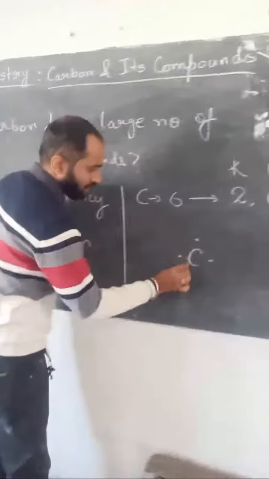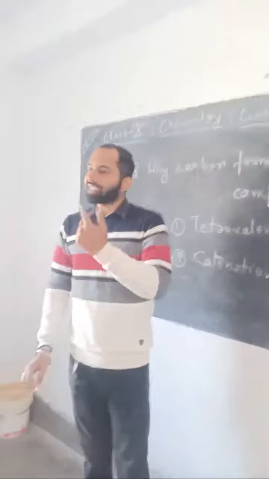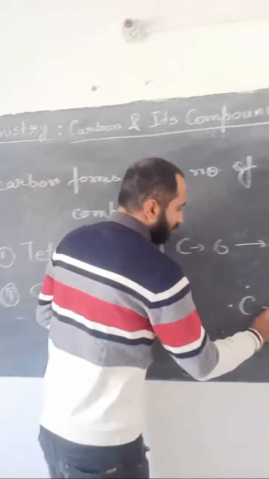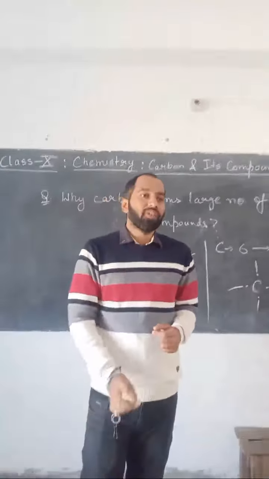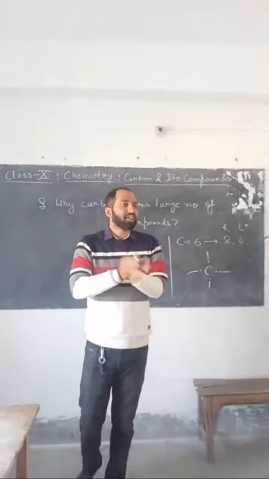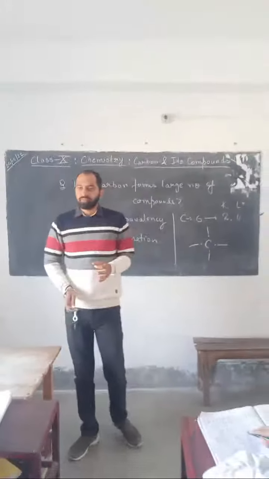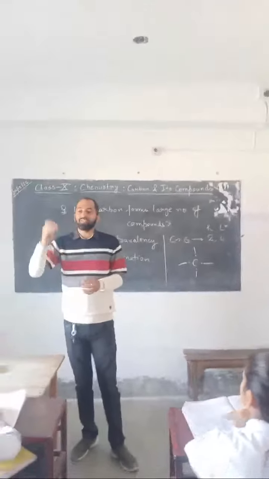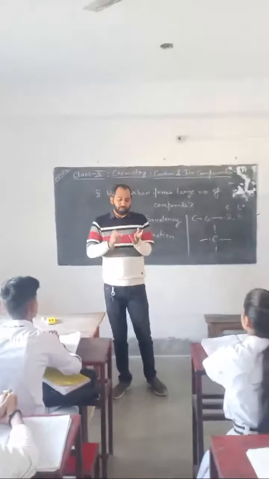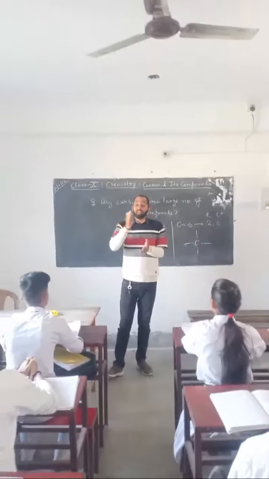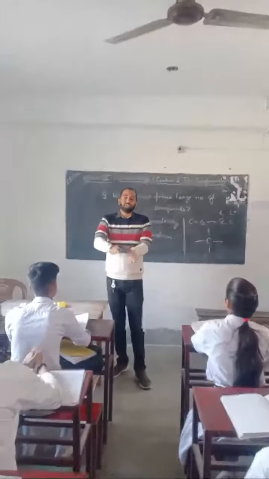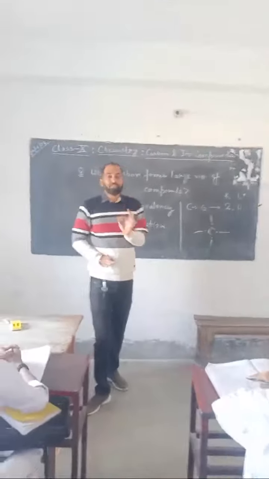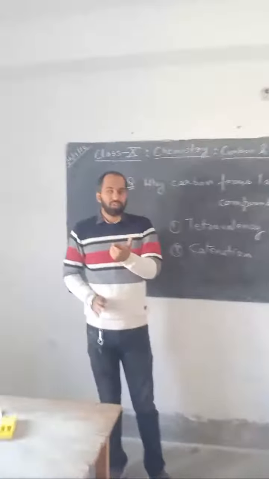Carbon has 4 electrons in its outermost orbit. For stability, carbon combines with 4 different atoms at a time. No other element can combine with 4 different atoms at a time other than carbon. Some combine with 1 atom, some with 2, some with 3. Carbon and silicon are the rarest atoms which simultaneously combine with 4 different atoms. Due to this property, carbon forms a large number of compounds.